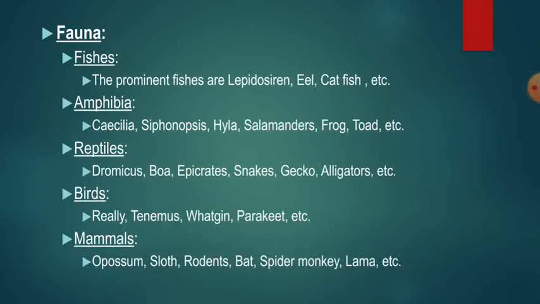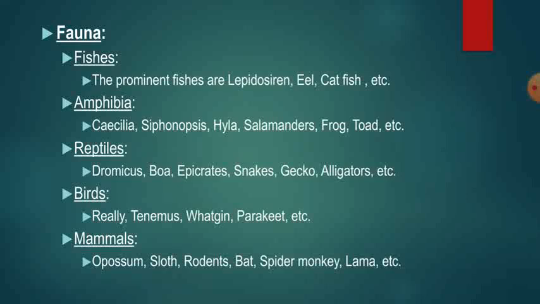Among these are tinamou, screamer, and parakeet, etc. And mammals: a total of 32 families are recorded.